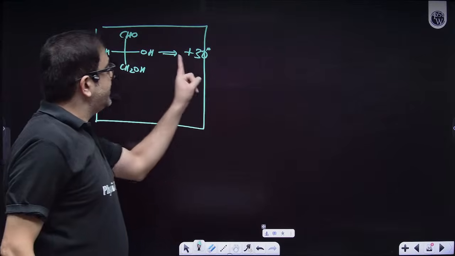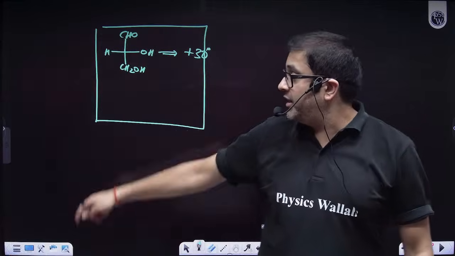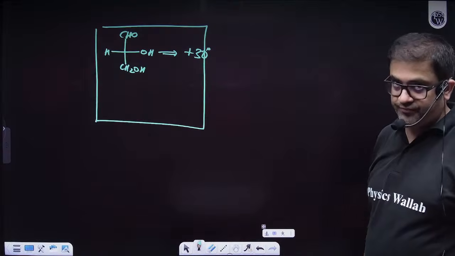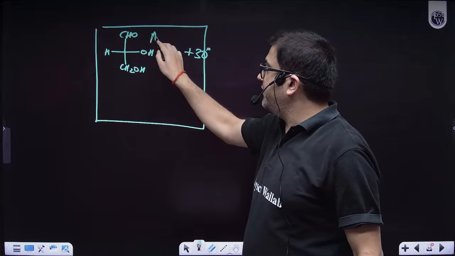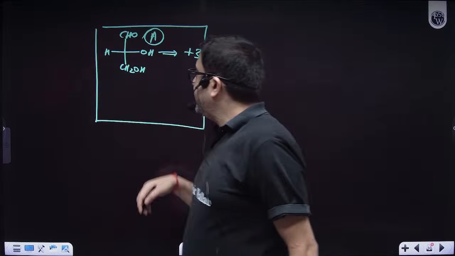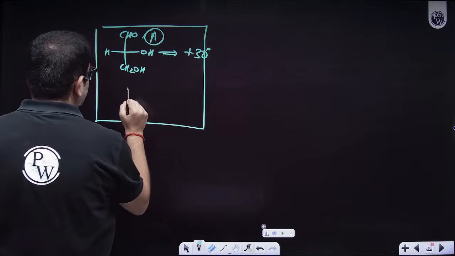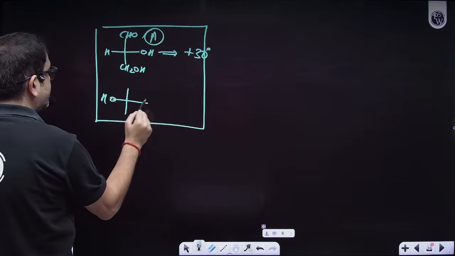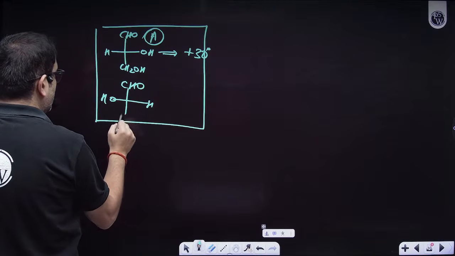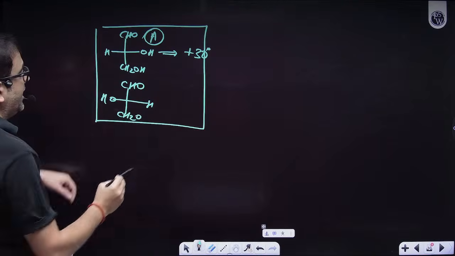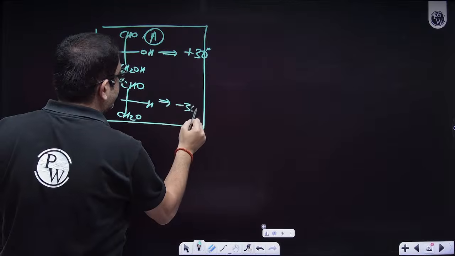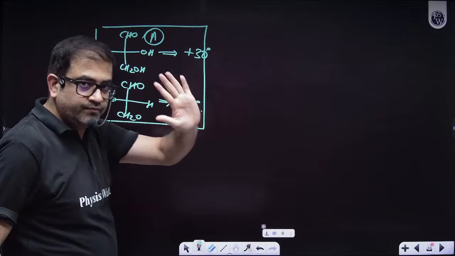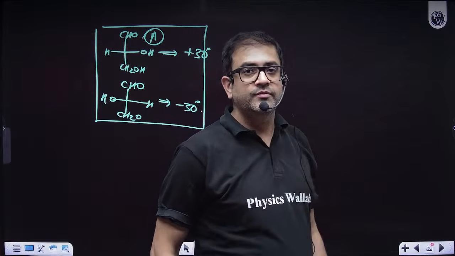Only if this is present, light will be rotated in a plus 30 degree direction. Let's say I am calling this A. And its brother, its enantiomer, will be this. Once light falls on this one, it will be rotated in minus 30 degree with one molecule. Archana, this much is good.